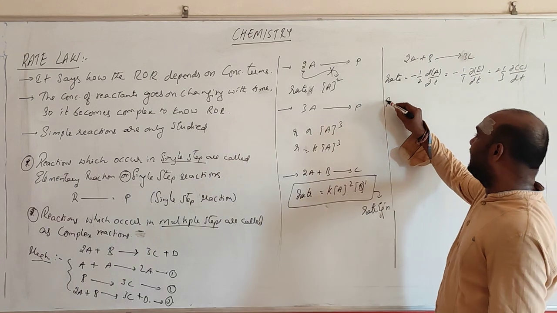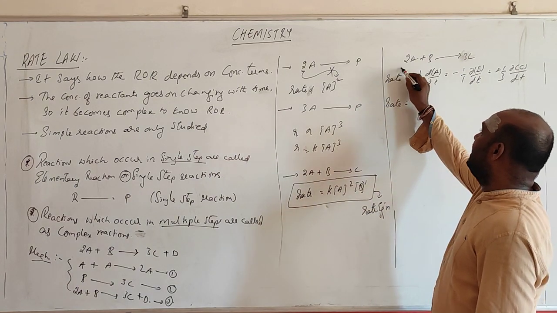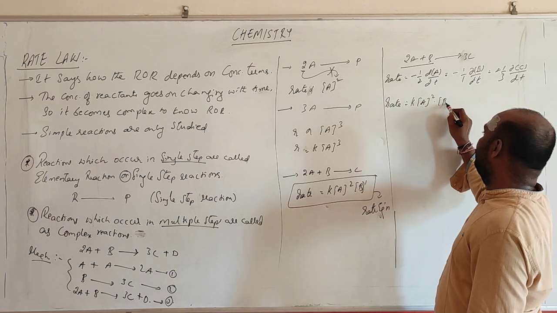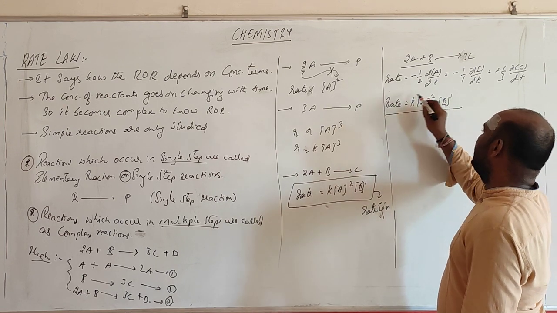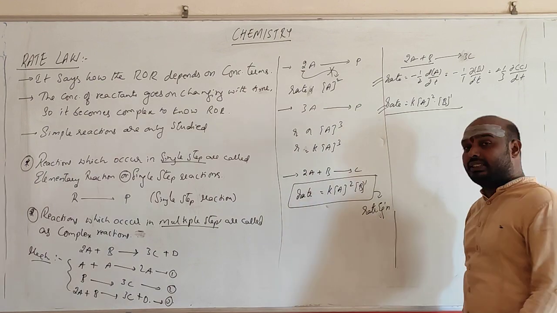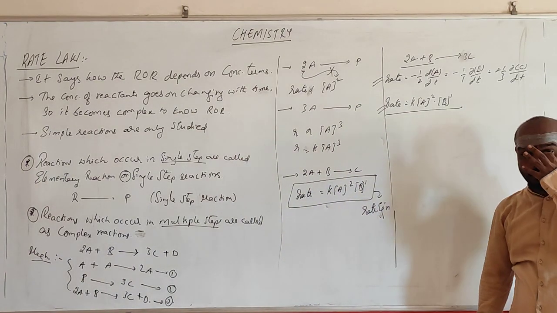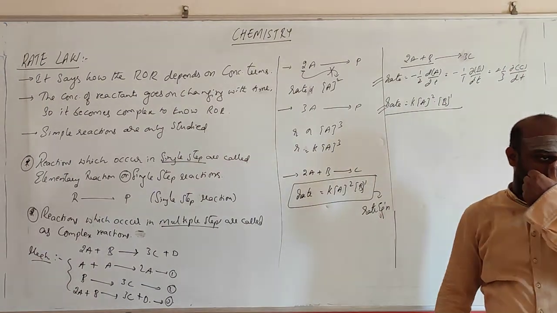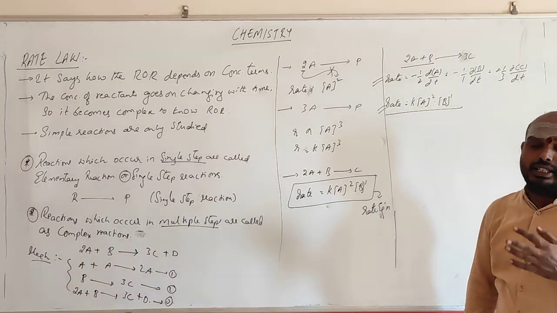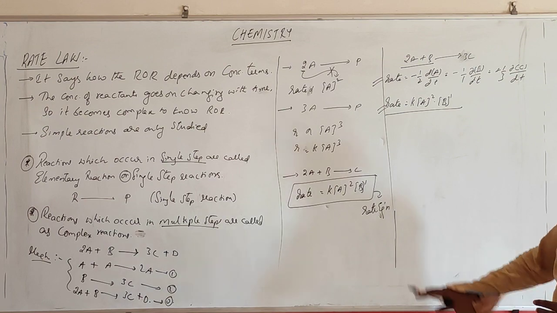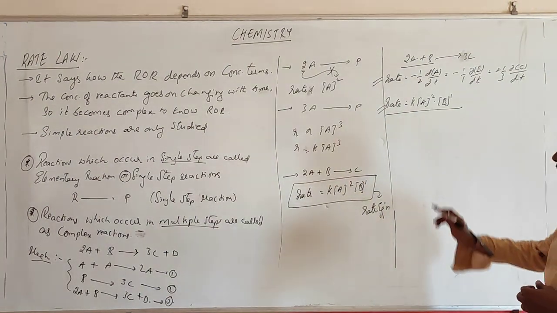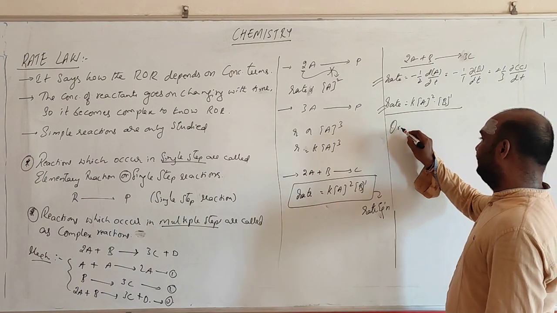One more way of writing the rate of the reaction, in terms of the rate equation, is K into A square into B power 1. So these two are not the same. In some conditions, when we go to zero order, we will be equating these two. One is written in the form of differentiation, where the concentration goes on decreasing or increasing with respect to time, and the other is written in the form of the rate equation, right? And this brings in a term called order.